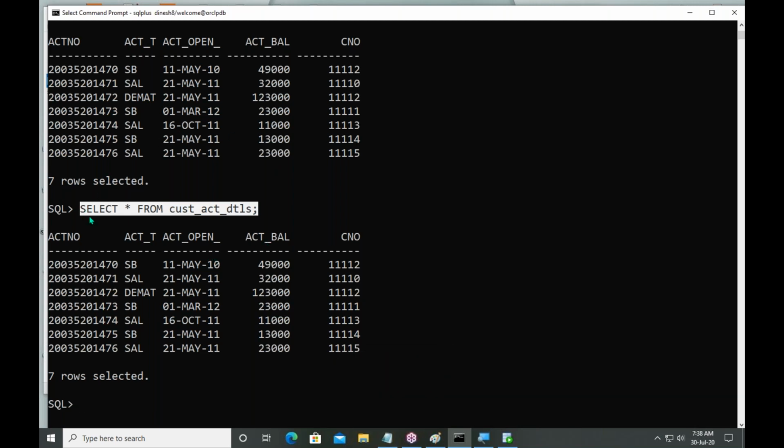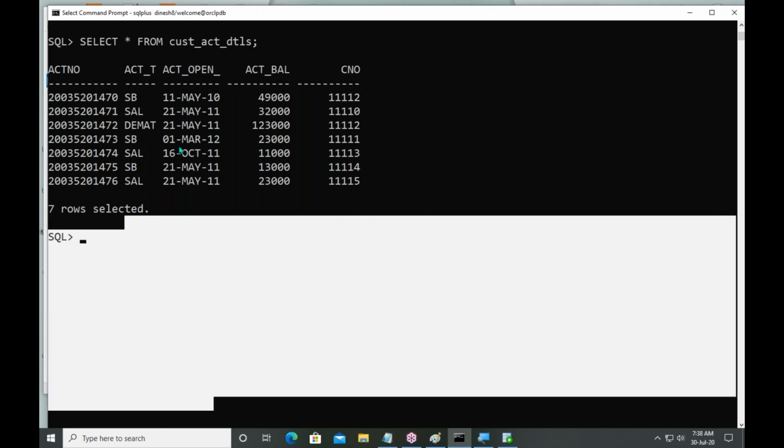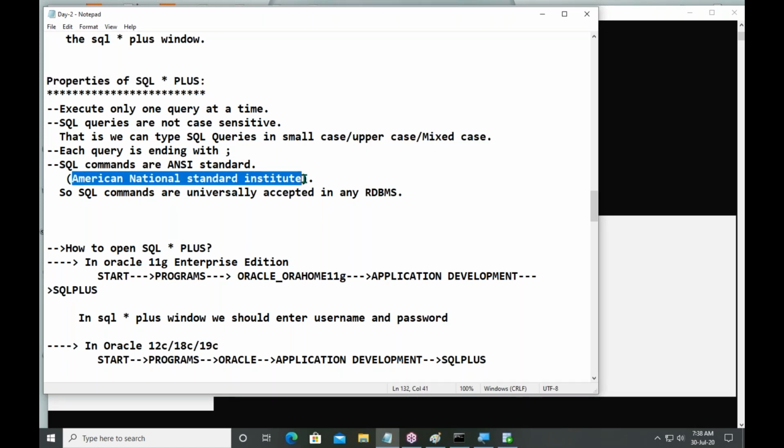And whatever commands you are executing here, SQL commands are ANSI standard. What is ANSI standard? ANSI means American National Standards Institute. It's one organization. According to ANSI standardization, what is the meaning of that? SQL commands will work on any database, not only Oracle.